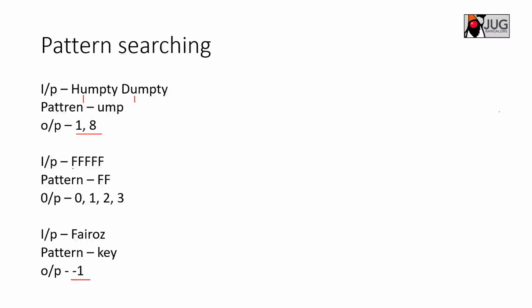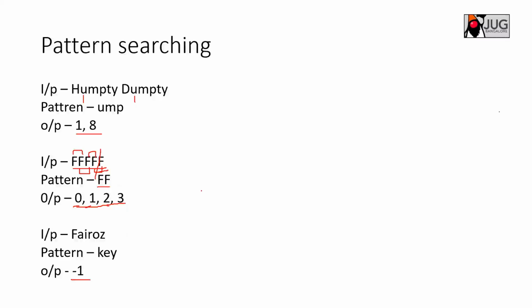What is interesting here is FFF, five times F, and you want to find FF in it. There is a first match here, the two Fs are matching. So you slide the window and check the next two characters. Again FF, which is also matching. The first match is at the 0th index, the second match is at the first index. Again you slide the window, and it is matching on the second position, 0, 1, 2. Then again on the third position. Once you reach here, you cannot move further. If you move, only a single character is left, so it does not match FF. So only 0, 1, 2, 3 will be returned.